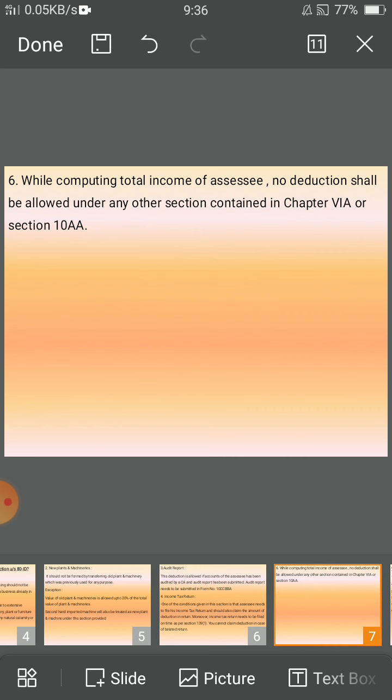While computing total income of the assessee, no deduction shall be allowed under any other section contained in Chapter VI-A or Section 10AA.